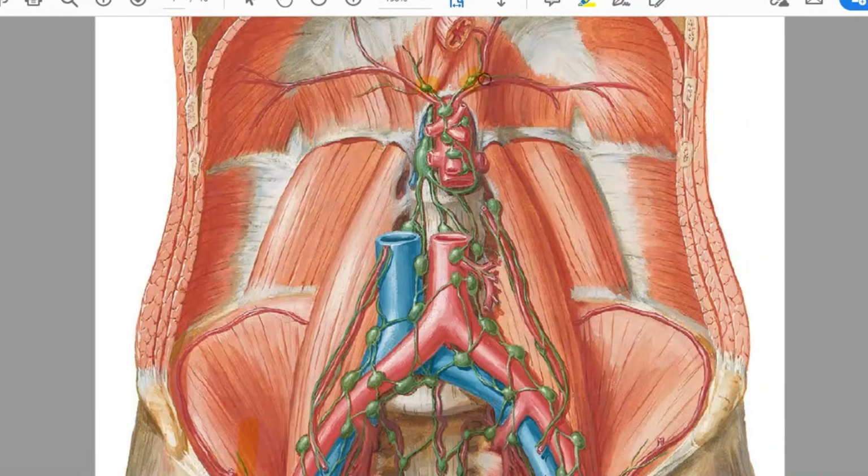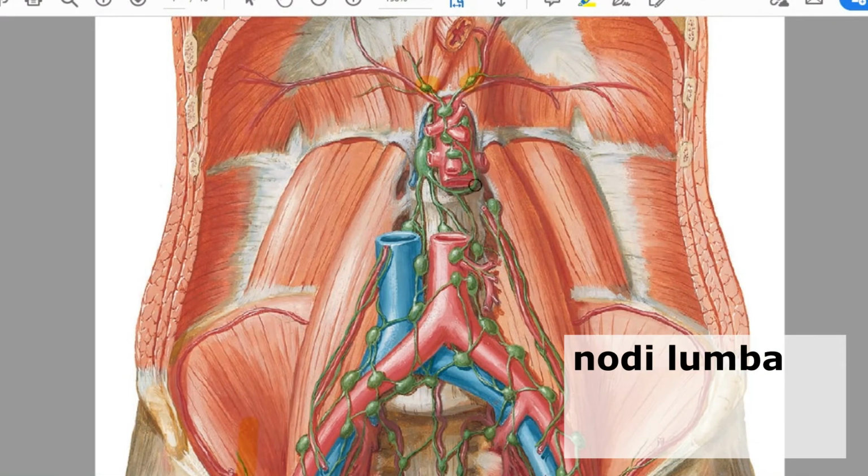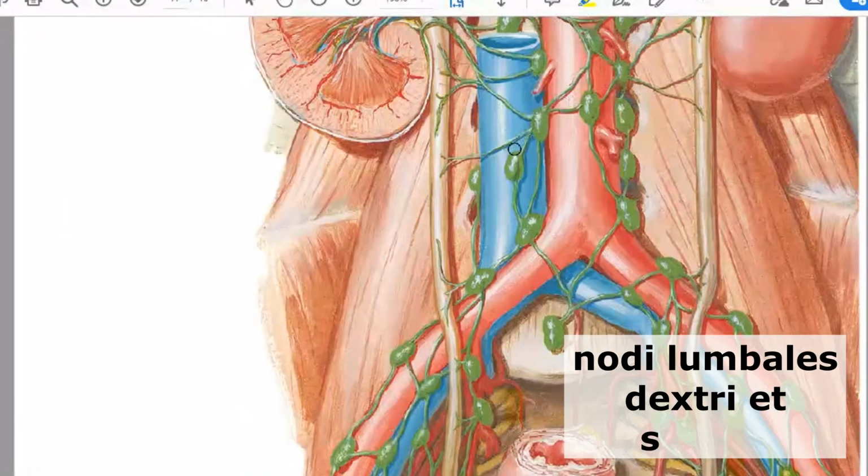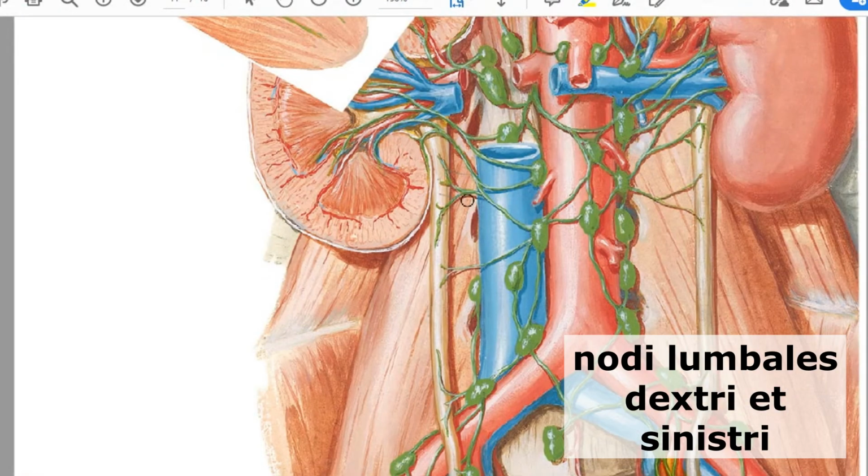And the biggest group on the posterior wall of the abdominal cavity is nodi lymphatici lumbales, subdivided into two groups, a left group and a right group. Left are situated around the aorta, right are situated around the vena cava inferior.